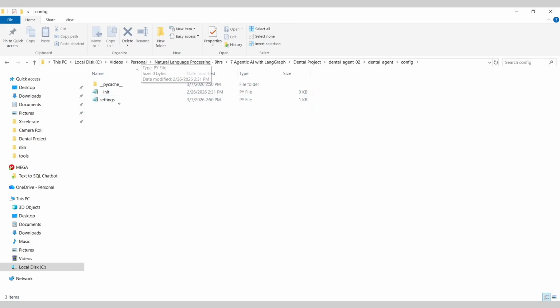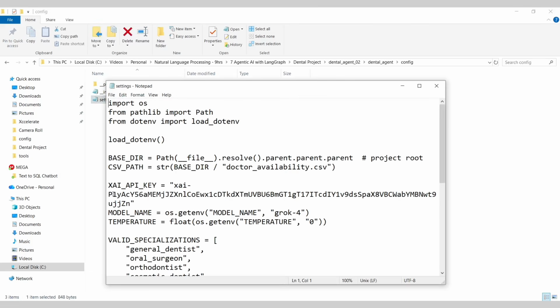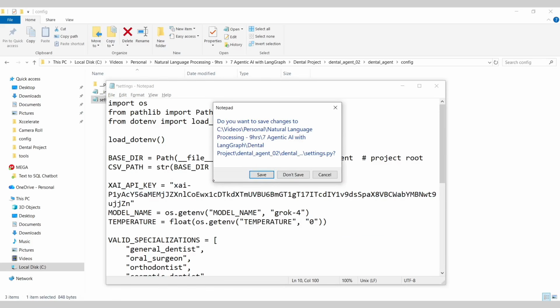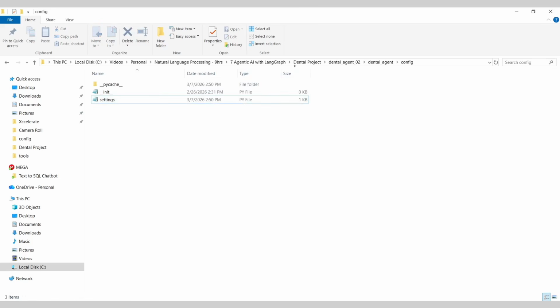We have a config in the settings. I'm just adding it. I've already done these changes. I don't have to repeat it and then close it. I don't want to save it because it's already saved. And let's go ahead and jump into the project demo.